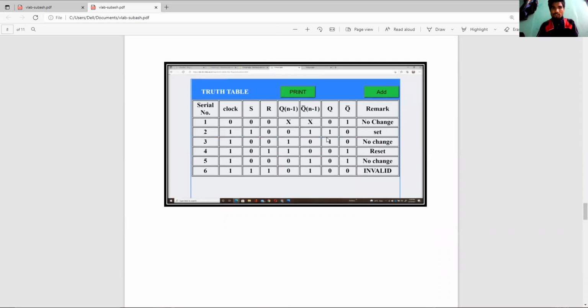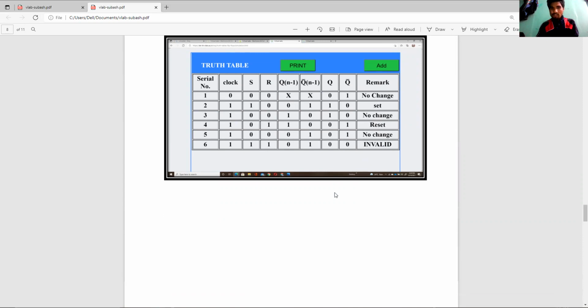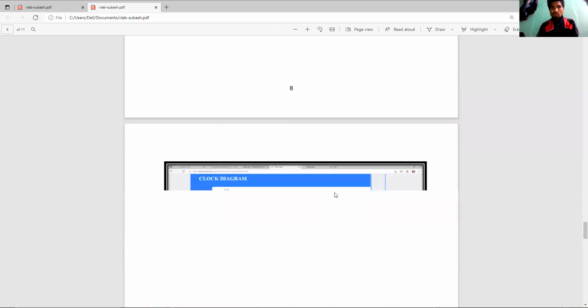And the truth tables. In case the two inputs S and R are both high, the output state is invalid, so it is forbidden. Otherwise, there is no change in state.